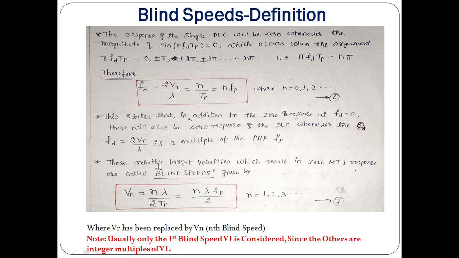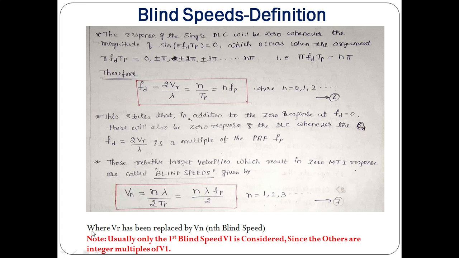These relative target velocities which result in zero MTI response are normally known as blind speeds, and it is given by this equation: Vn equals n lambda divided by 2 Tp, equals n lambda Fp by 2, and it starts from 1. When n equals 1, it is called the first blind speed. When n equals 2, it is referred to as the second blind speed, and so on.